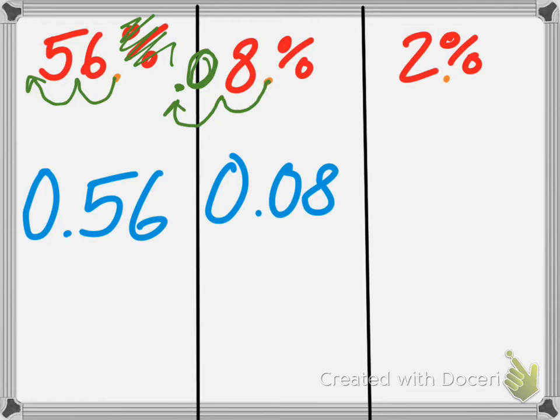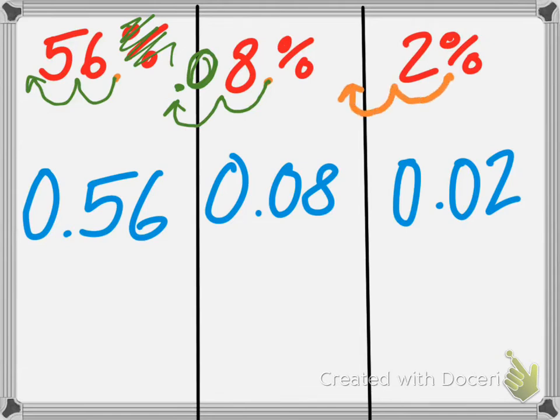Based on that, Oslin, what is going to be the decimal for 2%? Excellent, 0.02. All I'm doing again is moving my decimal point 1, 2 over, and since there's no number there, I just put a 0. No number means 0. And that's where my new decimal point is.